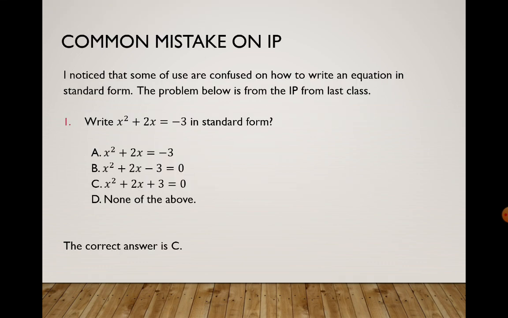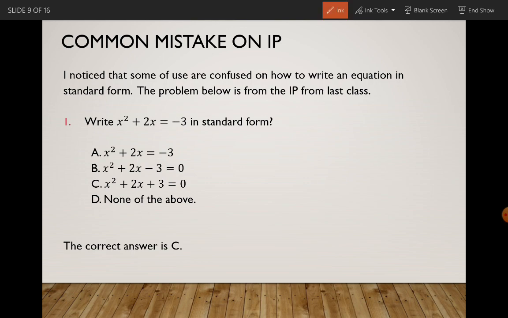All right, so there was a common mistake on the last homework we had. I noticed that some of us were confused on how to write equations in standard form. So let's review this problem below from the last homework. It says, write x squared plus 2x equals -3 in standard form. So in order to do this, we have to do a little bit of work. So we have x squared plus 2x equals -3. So the goal is to get all of the numbers on the left side and a 0 on the right side, which means that we have to look at our right side and see what's there.